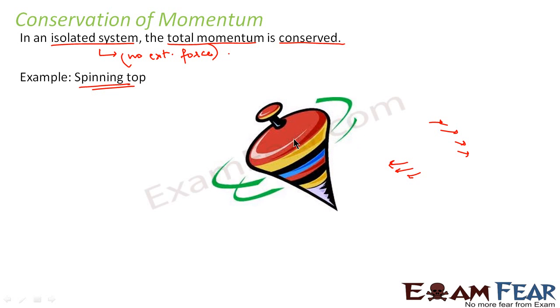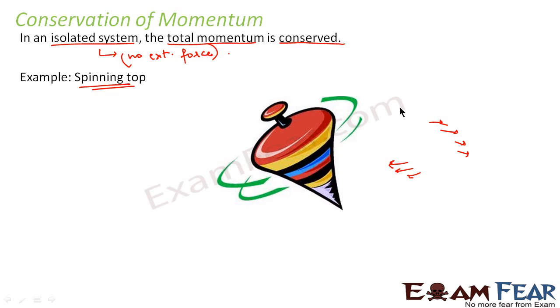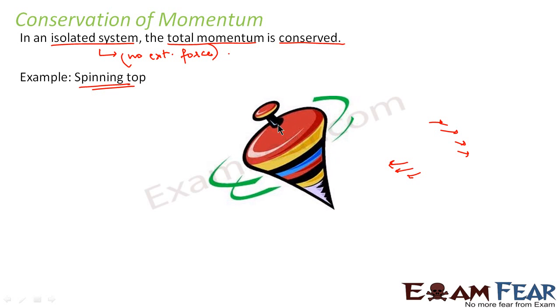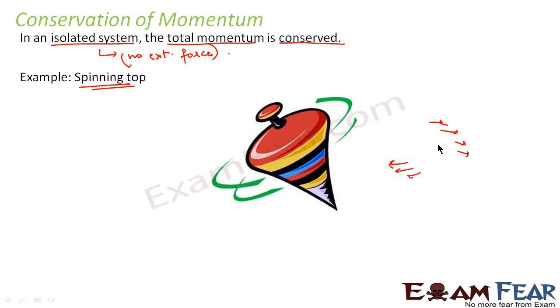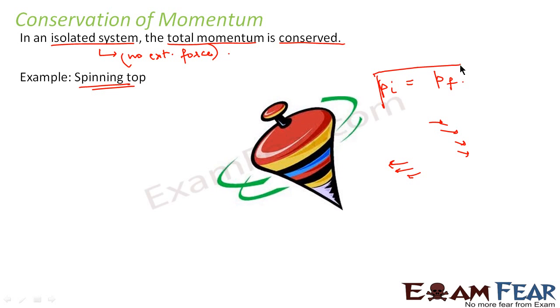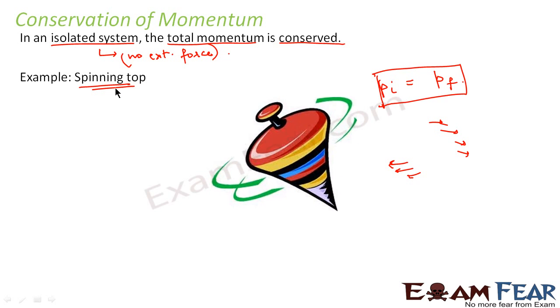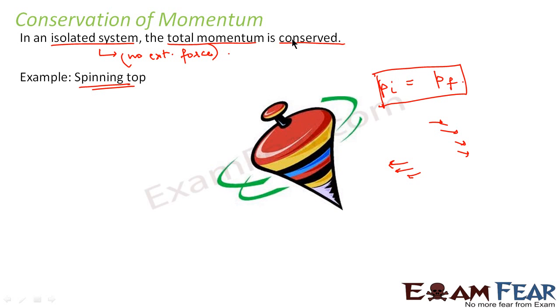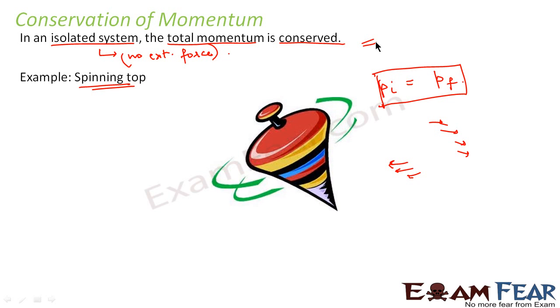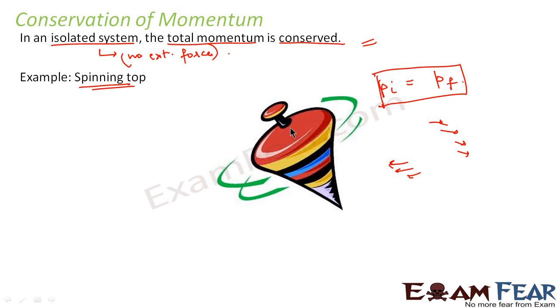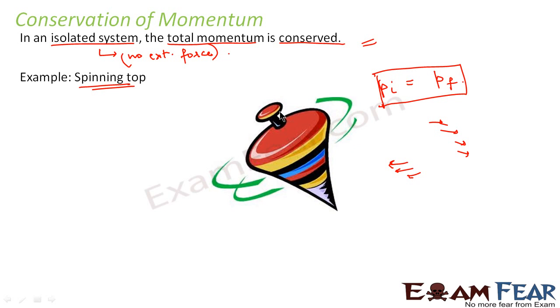Initially when the system was at rest, the momentum was equal to 0. Even after it started spinning, the net value of the final momentum also turns out to be 0. So we see that the initial momentum of the system and the final momentum of the system are equal. And that is what we see in the law of conservation of momentum. It says that the total momentum of a system before any event and the total momentum of the system after the event remains the same. So that's what we observed in case of the spinning top.